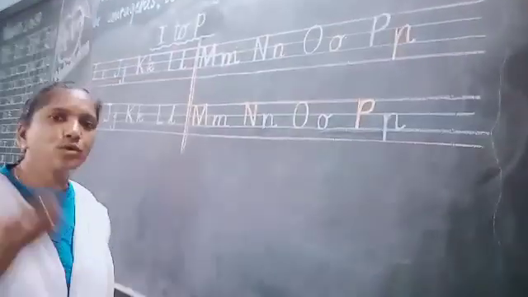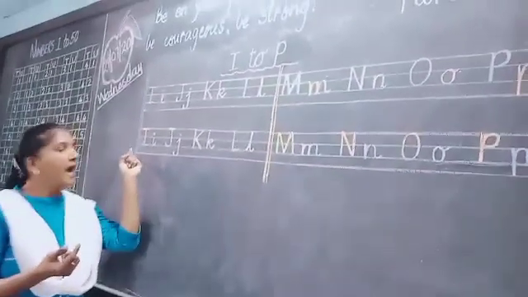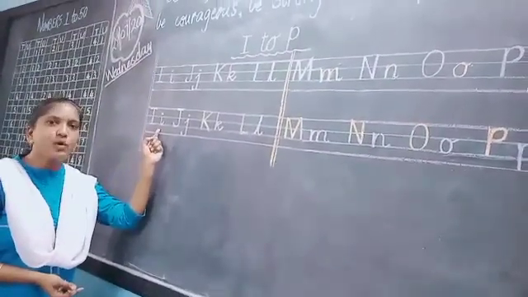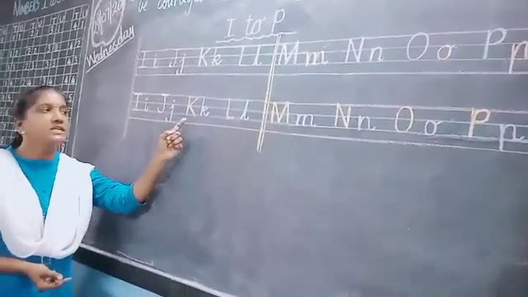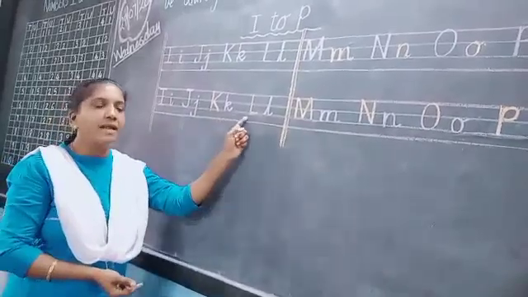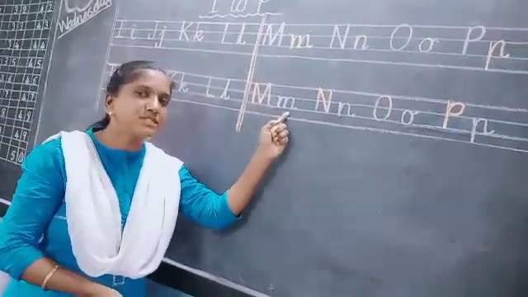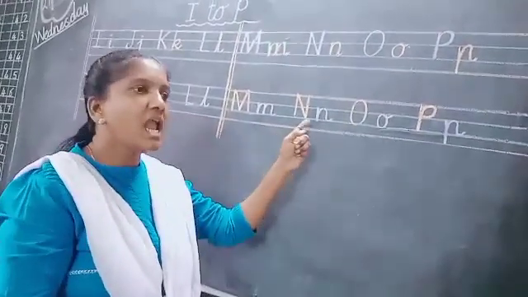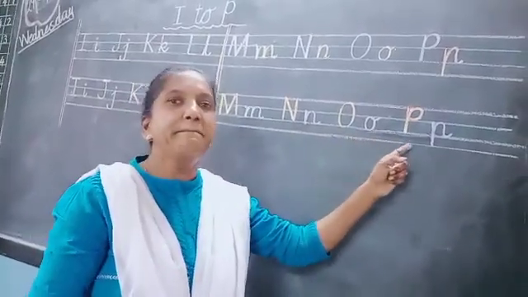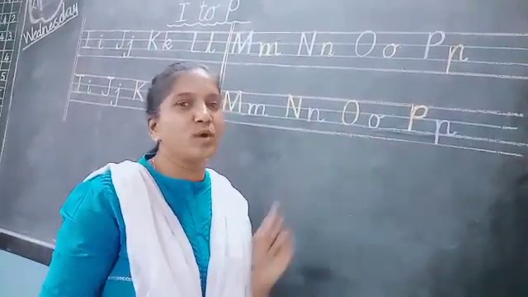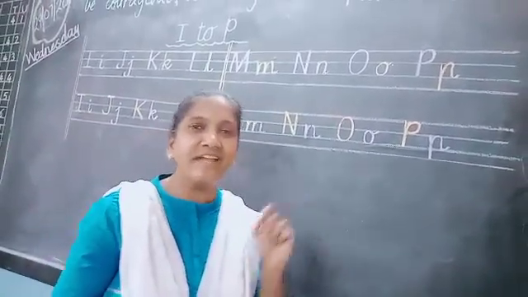So look at my mouth, how I am going to read. See, I capital, I small. J capital, J small. K capital, K small. L capital, L small. M capital, M small. N capital, N small. O capital, O small. P capital, P small. Okay? Is this nice? Did you enjoy while writing?